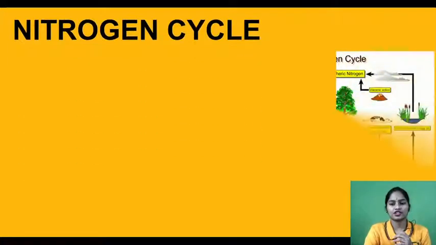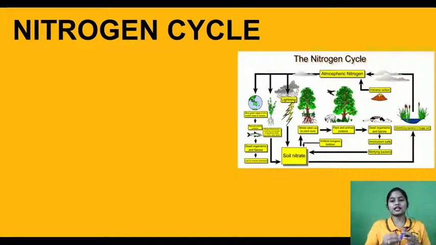So what is the nitrogen cycle? We have already discussed that nitrogen is present in the atmosphere. The bacteria will fix the nitrogen in the soil. The plants will take the nitrogen in and make their food. If we eat the same plant, we also get nitrogen. After our death, or through waste products, it gets deposited in the soil. From the soil, the roots will take it again, and the Rhizobium bacteria will convert it into derivatives. So it is a cyclic process, right?